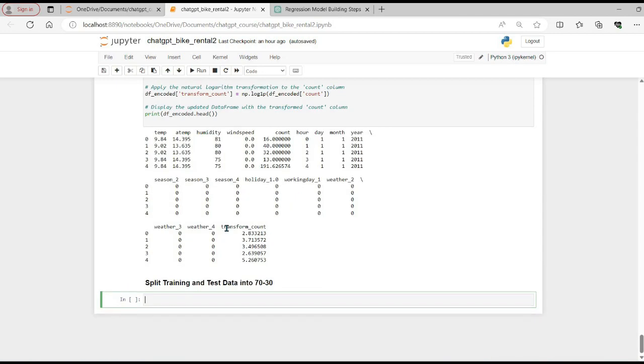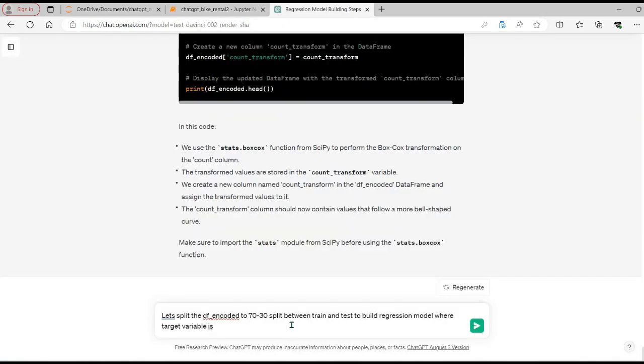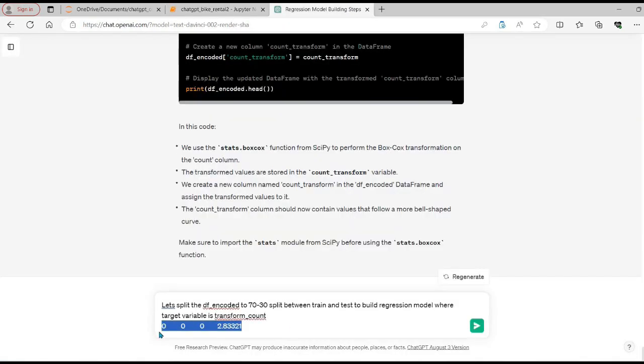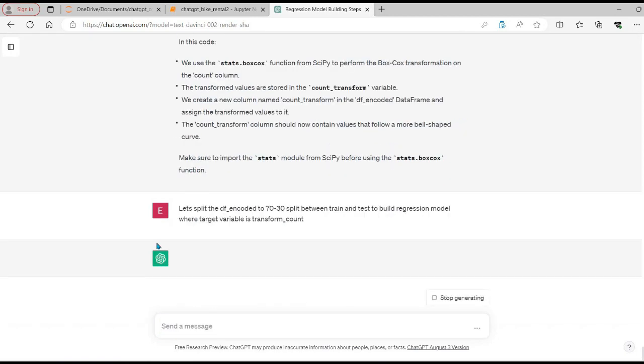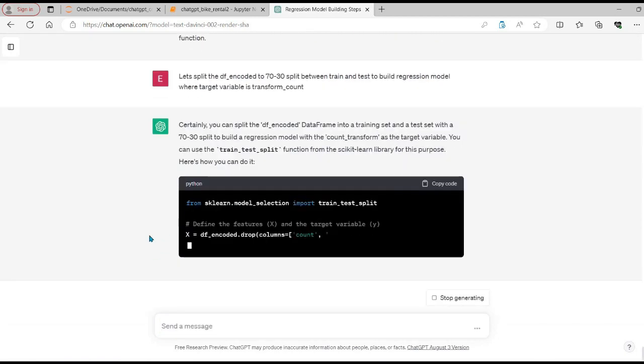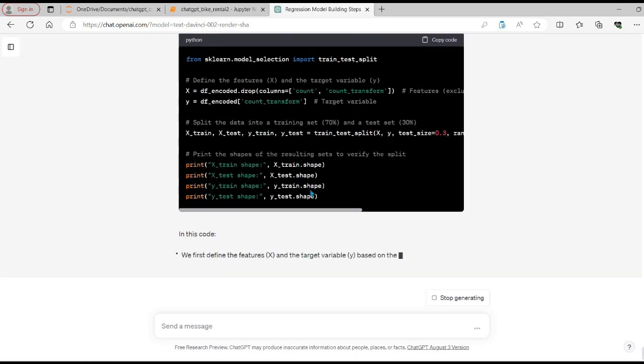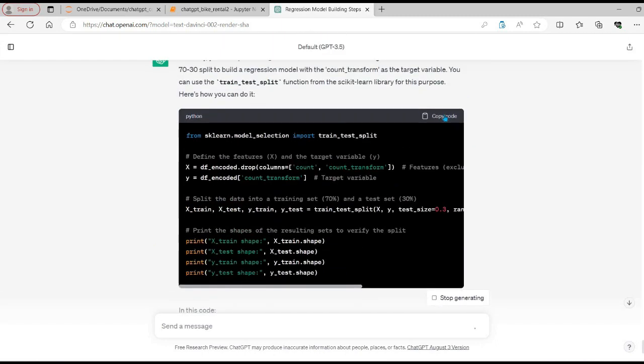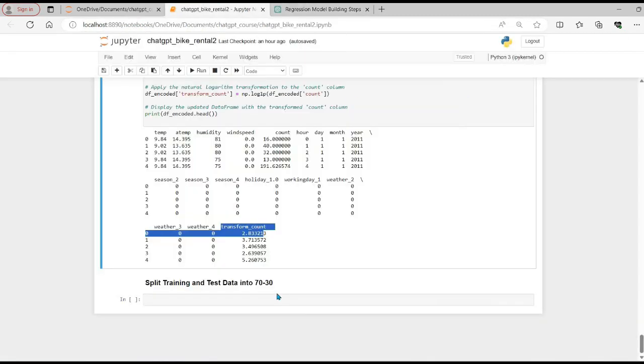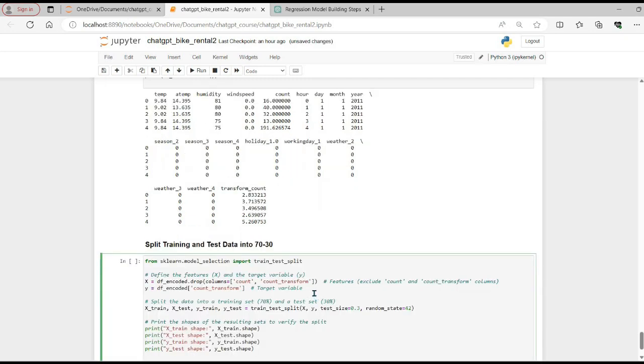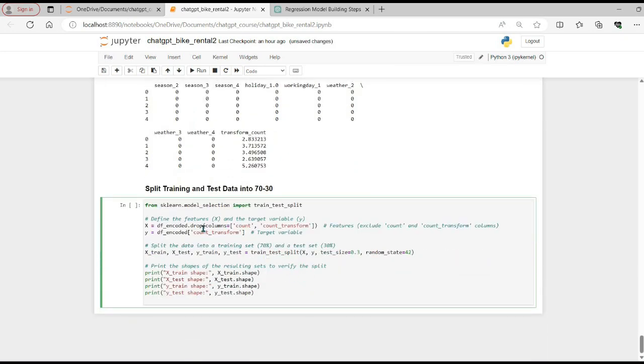Let's confirm on that, which is transform_count. Let's paste it here and let's see the code for it. So let's copy the code and let's run it.